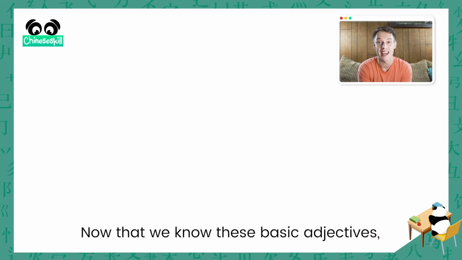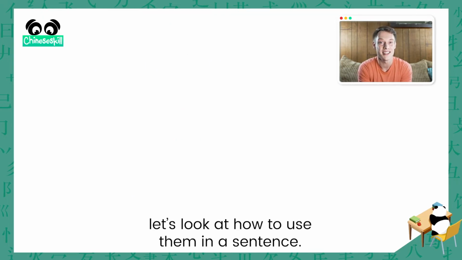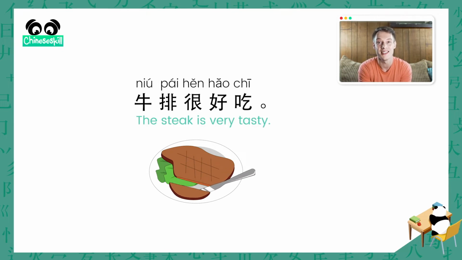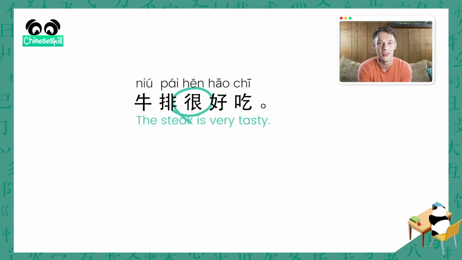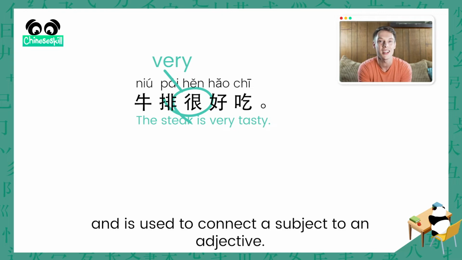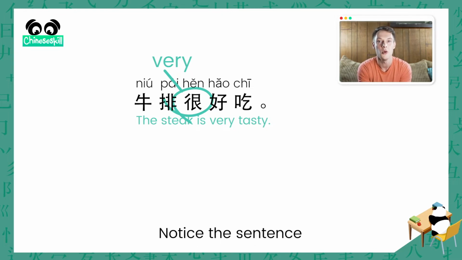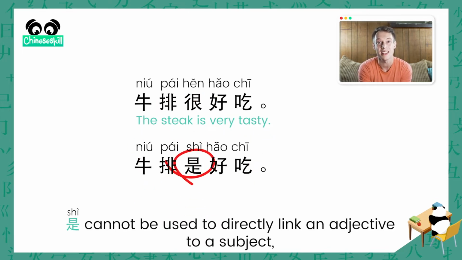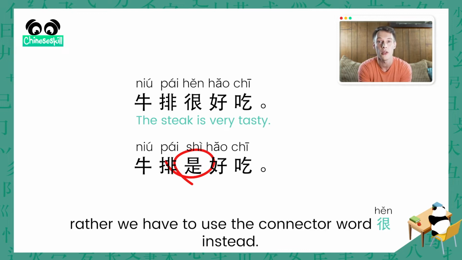Now that we know these basic adjectives, let's look at how to use them in a sentence. For example, 牛排很好吃, the steak is very tasty. 很 means very and is used to connect a subject to an adjective. Notice the sentence 牛排是好吃 is incorrect. 是 cannot be used to directly link an adjective to a subject. Rather, we have to use the connector word 很 instead.